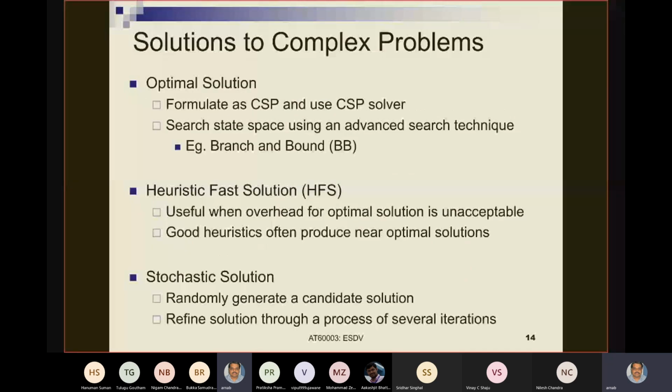Now, such complex problems are solved in different ways. You can have optimal solutions, where you apply a search technique, which we will see today. You can apply a CSP and use a CSP solver, which internally again uses search techniques. You could have heuristic fast solutions, and we discussed when to use what last day. And we could also use stochastic solutions, which are statistical solutions. We discussed all this last day, right?